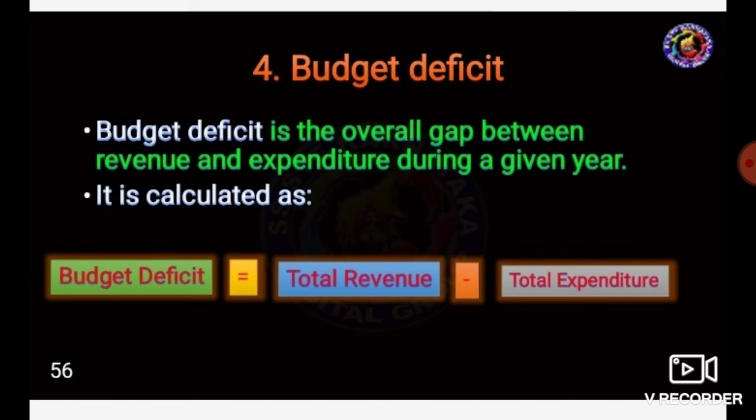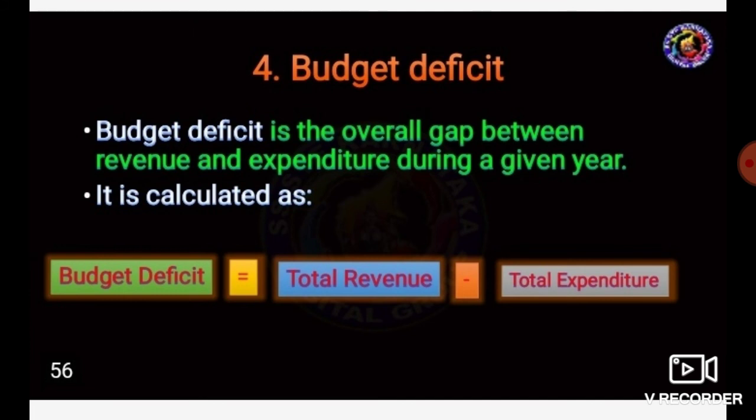My dear students, in this video we have learned about public revenue or public income and its types, then public debt, and public deficit financing, its meaning and types.